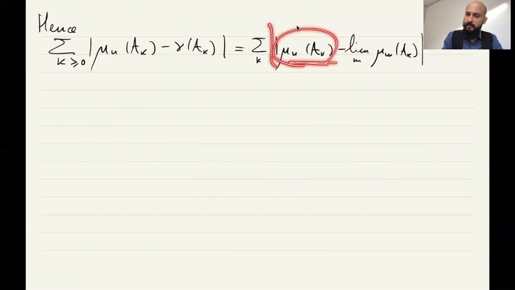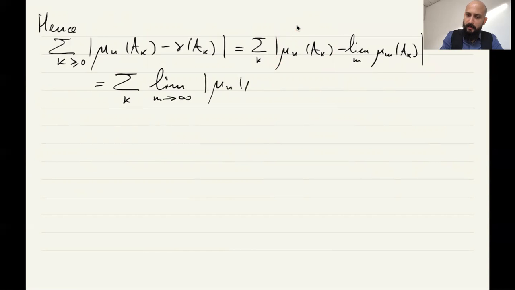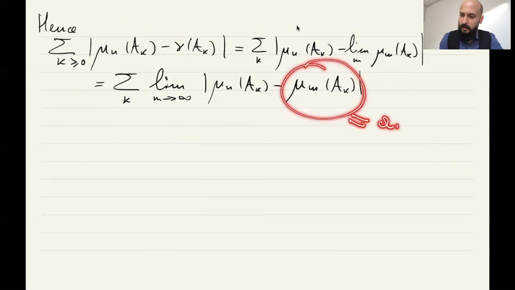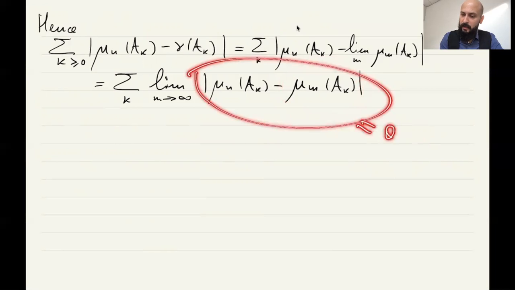These are just numbers, this absolute value, everything is continuous, so we can write it as the sum over k of the limit for m going to infinity of |mu_n(A_k) minus mu_m(A_k)|. Let's call these numbers a_{m,k}, and n is fixed. And so now we apply Fatou's lemma, and I can swap the limit with the sum, with the bound.